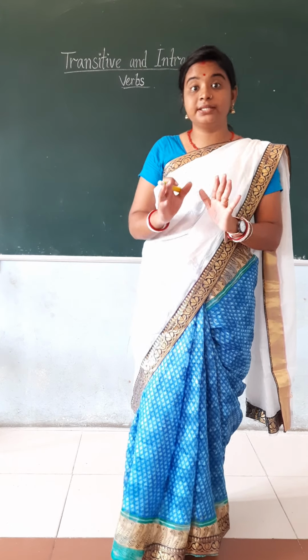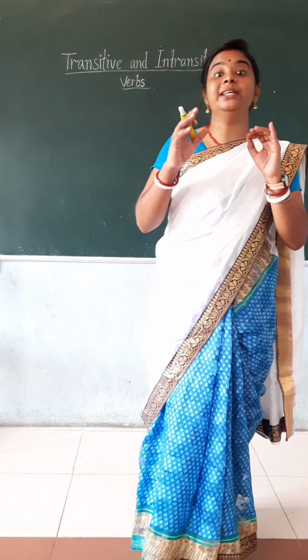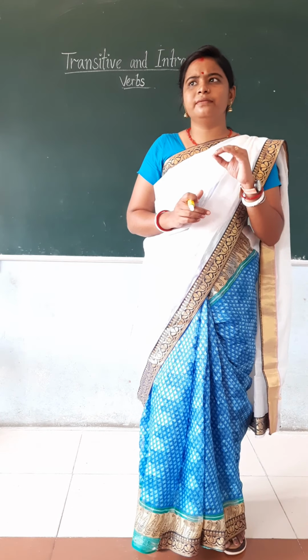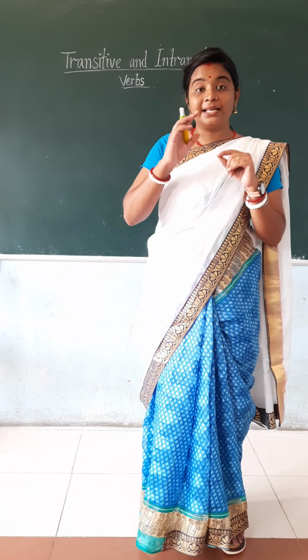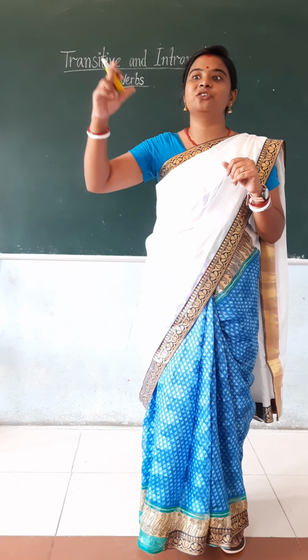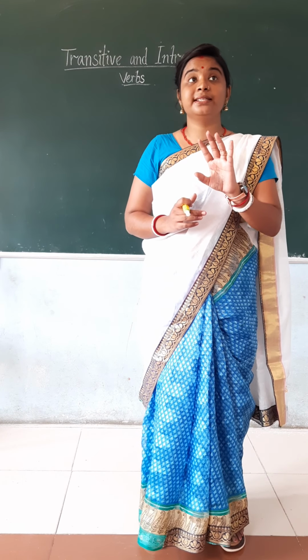See, first if you get to know the definition of transitive and intransitive, you have gone through this definition in many places: transitive verbs have a direct object, and an intransitive verb doesn't have any direct object.